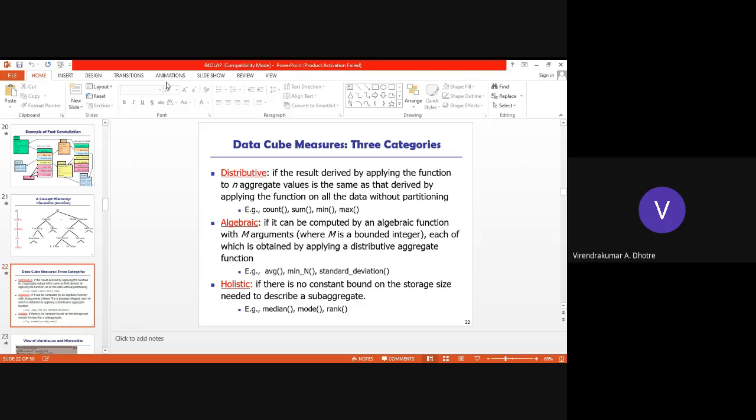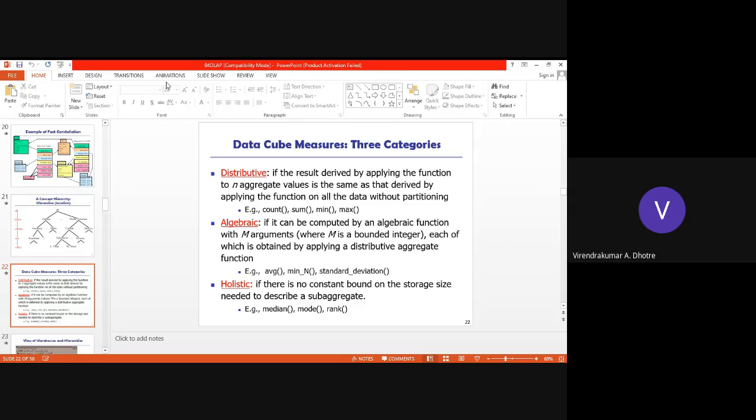Algebraic: if we compute by applying an algebraic function to different arguments or values, each of which is obtained by applying a distributive aggregate function, then those are called algebraic. These are different from distributive, but we apply and compute the algebraic function. For example, average. For average we require sum, right? Mean of n.